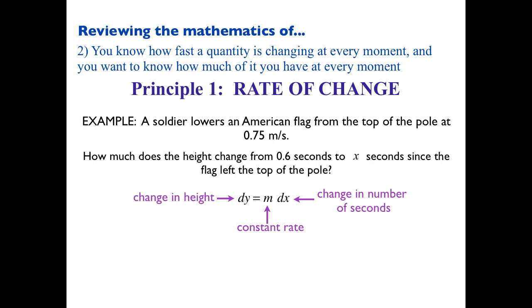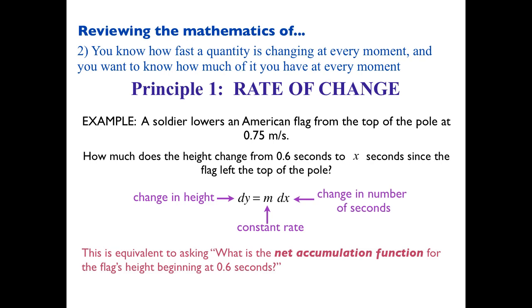We got the constant rate. We got the change in the number of seconds. And so this question is equivalent to asking, really, what's the net accumulation function? Net accumulation function for the flag's height beginning at 0.6 seconds. In other words, how much height has accumulated since 0.6 seconds? Or deaccumulated, right? So it's decreasing, but accumulation can be increasing or decreasing. So this question is something called a net accumulation function.